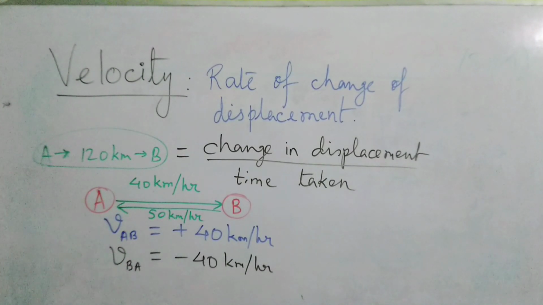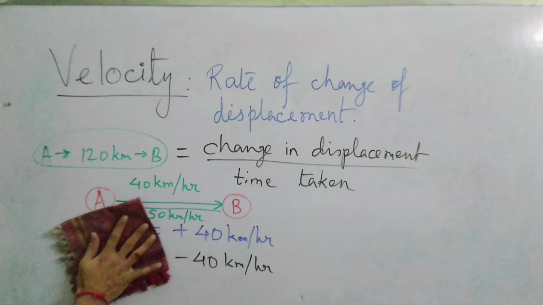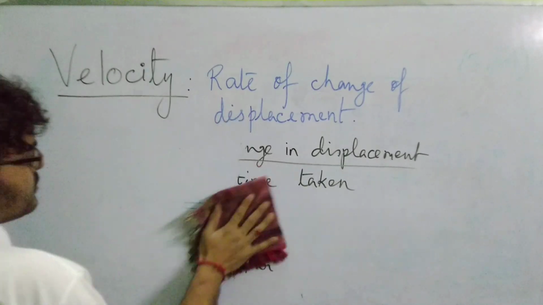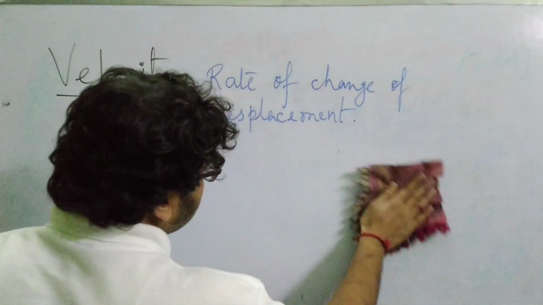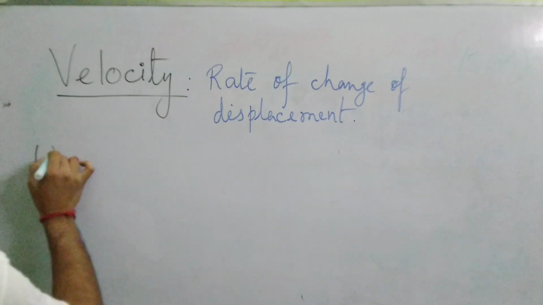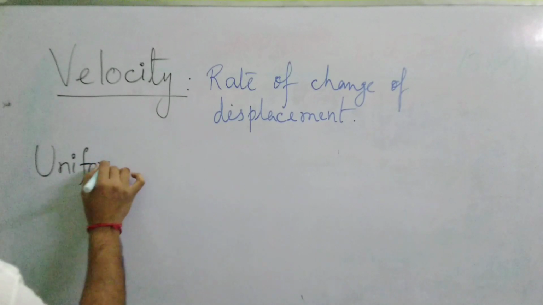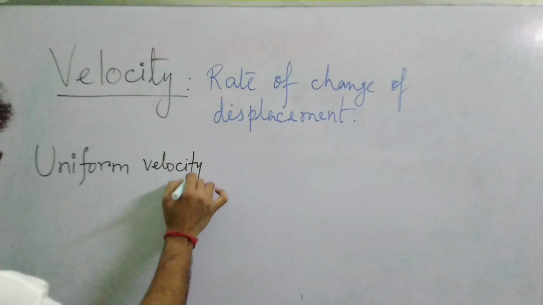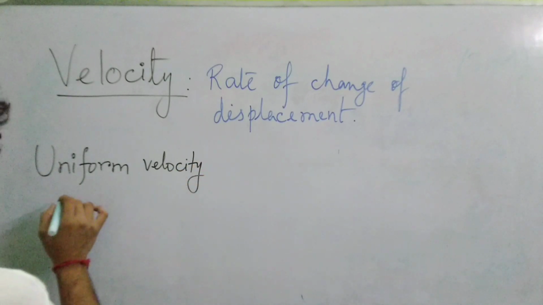So I think you have noted down whatever is written here. If not, please pause the video and note it down. So I'm just rubbing it off now. So velocity can be also like speed of three types. So what are those three types? Let us discuss. First is uniform velocity. Now what is uniform velocity?